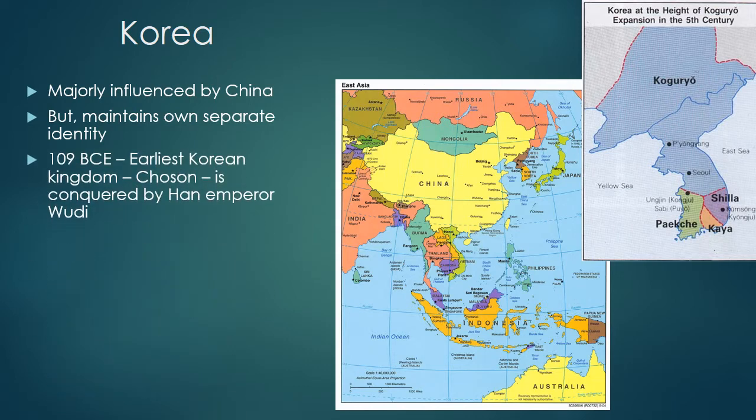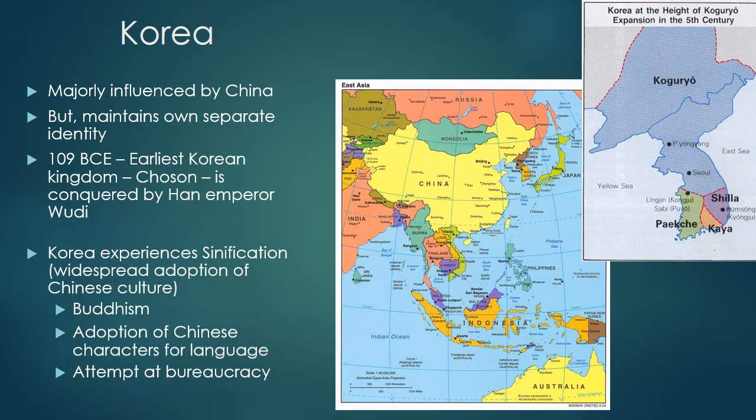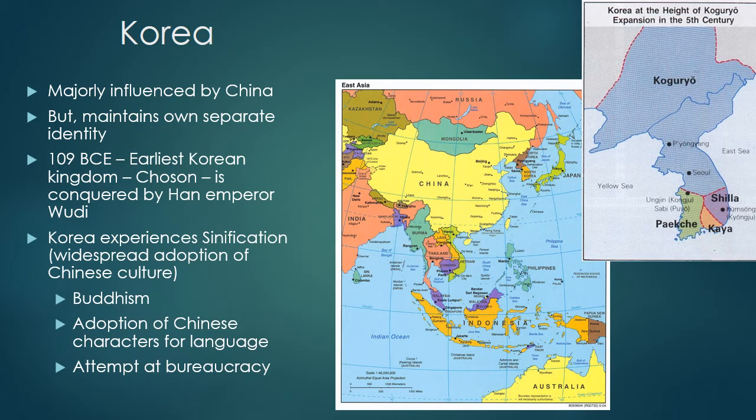By 109 BC, the earliest Korean kingdom, the Chosun, is conquered by Han Emperor Wu Di. So way back in Unit 1, we have the Han expanding and conquering the Chosun kingdom. And it's during the Han Empire that Korea experiences its first wave of sinification, which is, again, adopting Chinese culture. They adopt Buddhism, Chinese characters and Mandarin for their language, and they attempt a bureaucracy, but again, not a merit-based one. Similar to Japan, it's birthright-based.